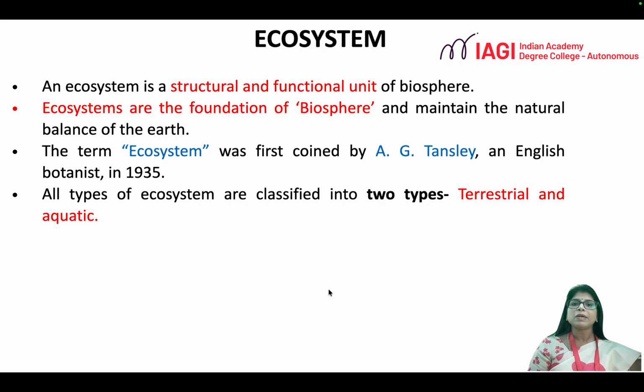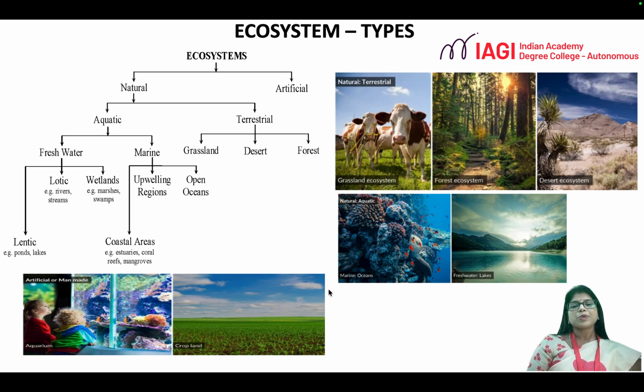The ecosystem can be classified broadly into terrestrial ecosystem and aquatic ecosystem. So let us understand this classification in more detail. The ecosystem is broadly classified into natural ecosystem and artificial ecosystem, and aquatic and terrestrial ecosystems are the types of natural ecosystem. The aquatic ecosystem can again be classified into freshwater ecosystem and marine ecosystem, while the terrestrial ecosystem can be classified into grassland, desert and forest. Let us understand these different types of ecosystem in a little more detail.